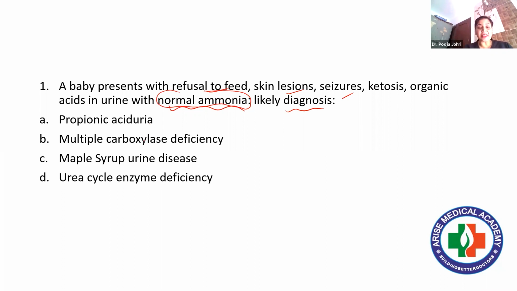Multiple carboxylase deficiency. Carboxylase is a very, very important enzyme in the sense that carboxylation is the one which is catalyzing the addition of carbon dioxide to different substrates. It is adding one carbon to it. And always remember, this carboxylation requires biotin. Or in other words, if a person is suffering from multiple carboxylase deficiency, biotin supplementation is given.